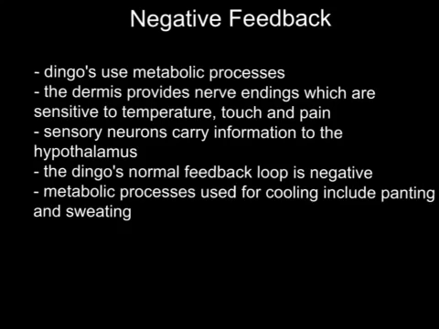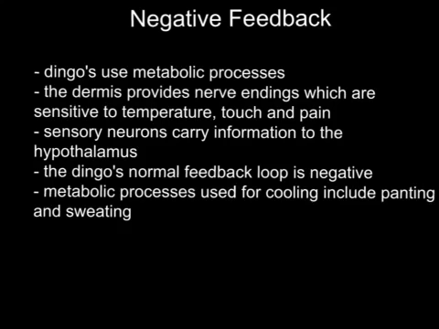The dermis of the dingo supplies it with numerous nerve endings, so the skin is sensitive to temperature as well as touch and pain. The sensory neurons of the dog then carry information to the hypothalamus, where the new blood temperature which has been detected is constantly being compared with the set point value.